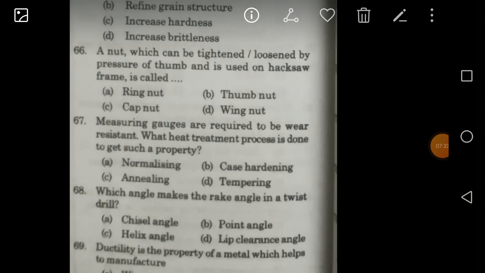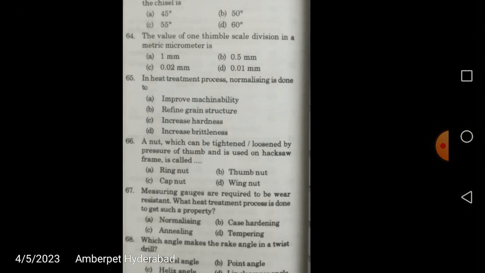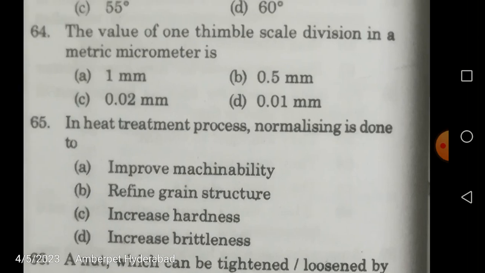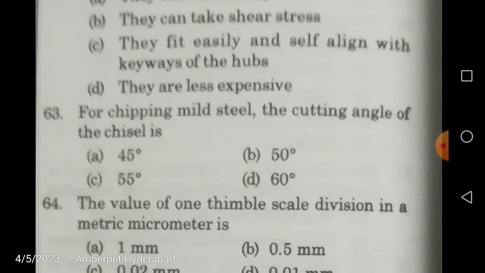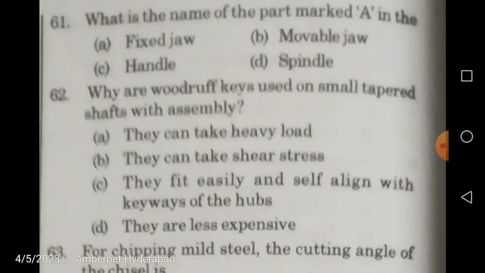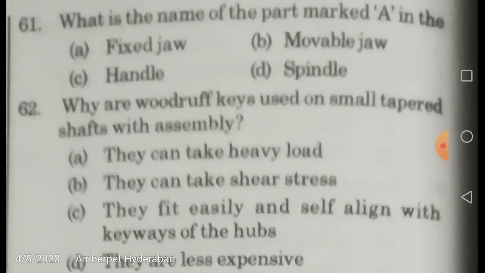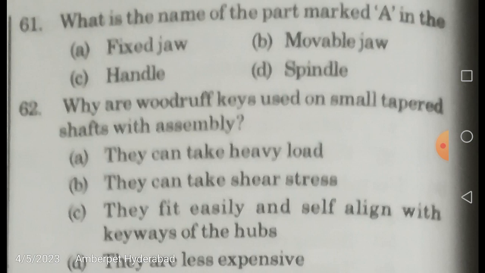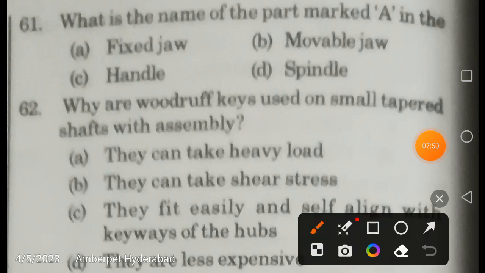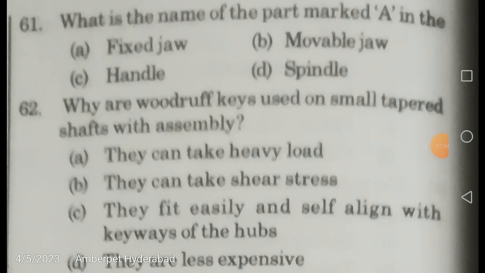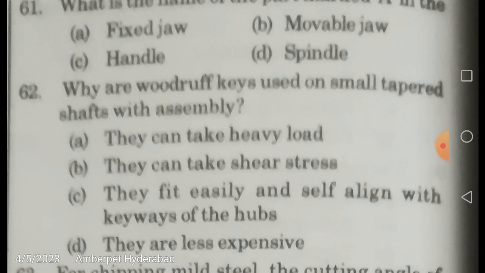Next question. The diagram is not shown, friends. The question is the name of the part marked A. It is the movable jaw. So this is related to the workshop object, in which you make the filing operation.